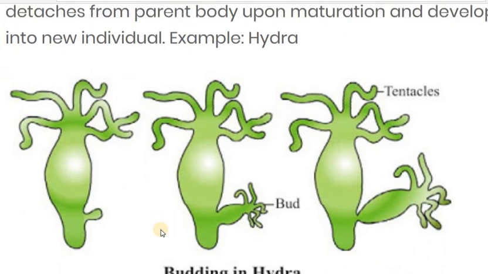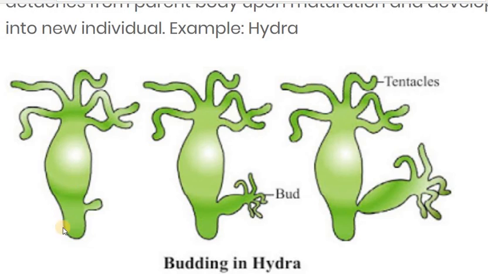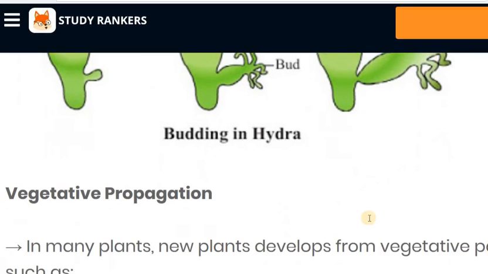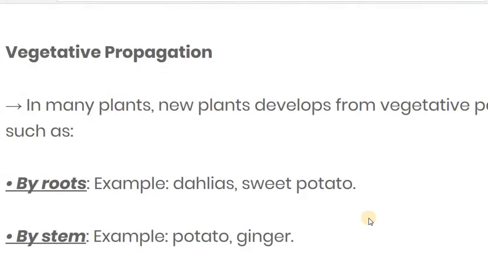hydra. Here you can see on the body of the hydra one bud is formed. This bud later develops into a baby bud, and after maturation, this bud separates from the parent body and then works as an individual. It separates from the body and develops as an individual. So this is the example of budding in hydra.